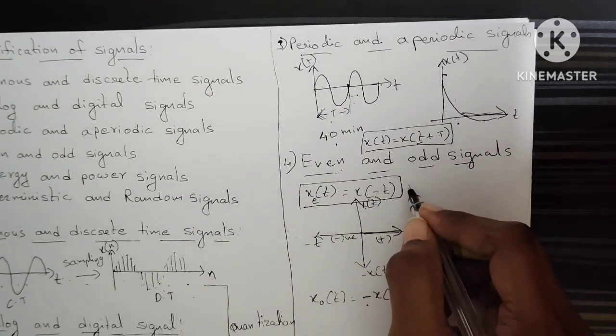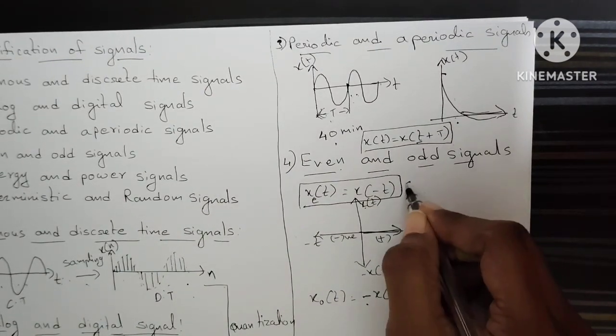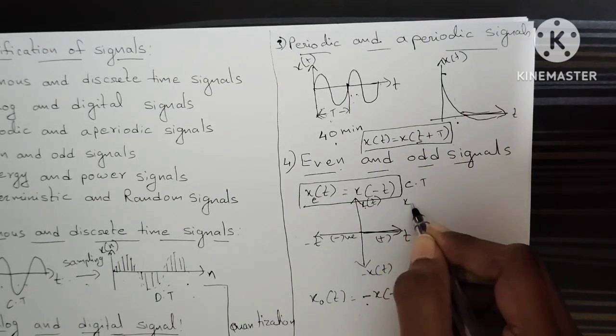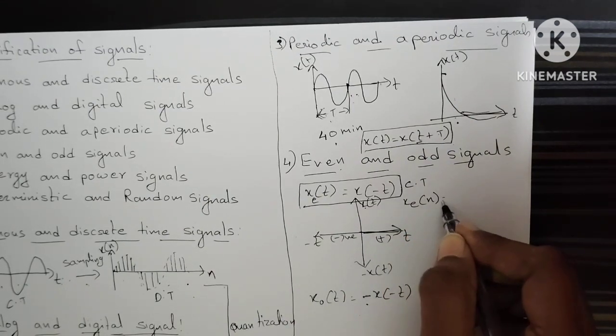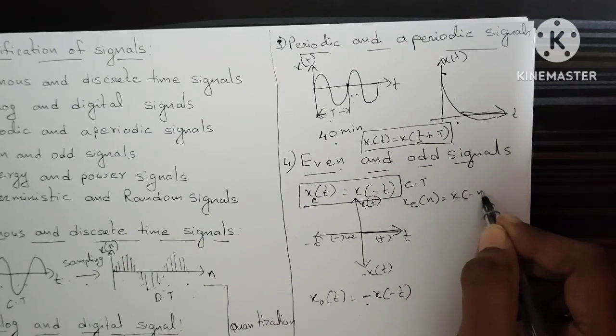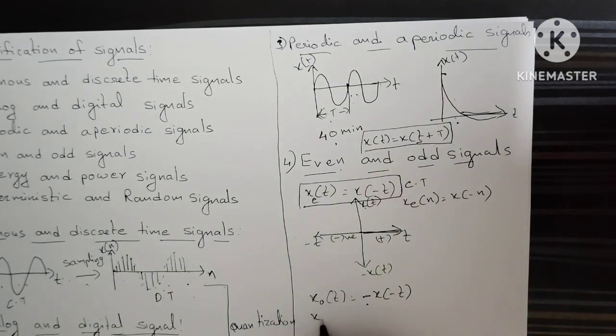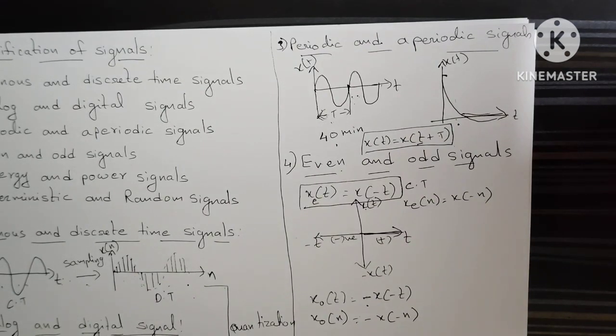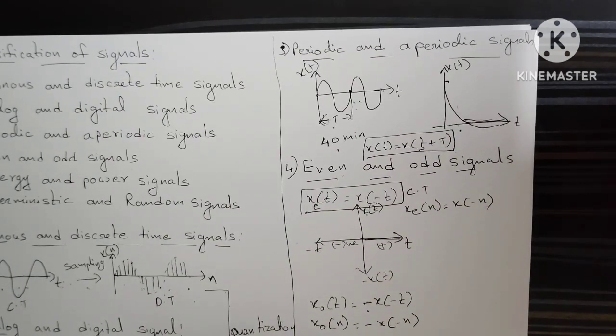This is for continuous time. How to represent it in discrete time? xe of n is equal to x of minus n. For discrete time, xo of n is equal to minus x of minus n. So these two are the conditions for continuous time as well as discrete time. Let us see one example on even and odd signals.